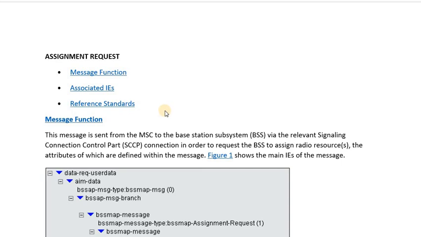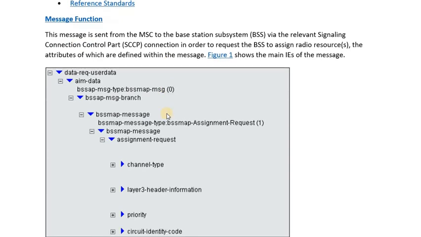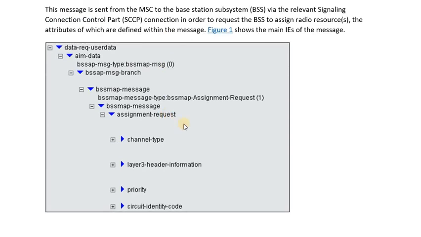This is basically a request message to reserve the resources on the air interface. On this, the significant information elements that are sent by the MSC include the channel type and the circuit identity code. We are already aware that in case of TDM interface, all the TDM resources between the BSC and the MSC are referred to through a circuit identity code.